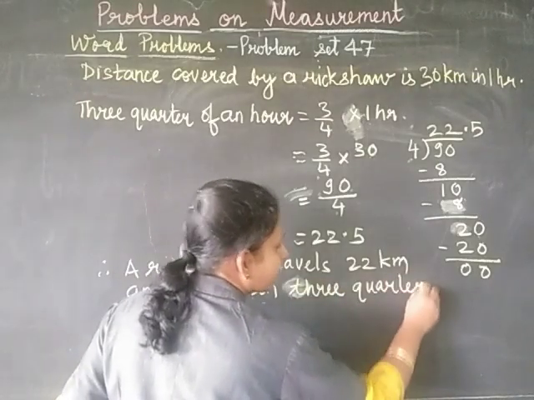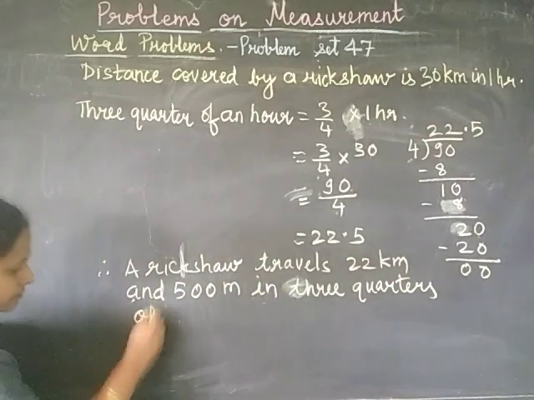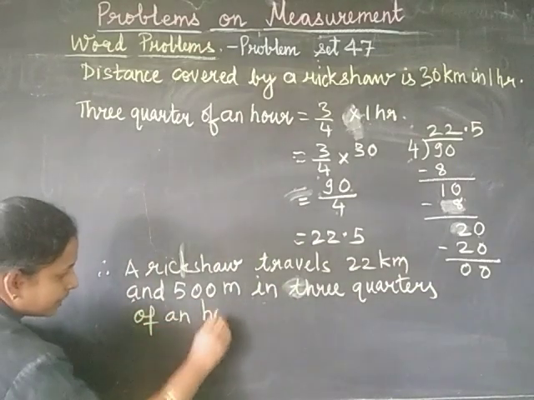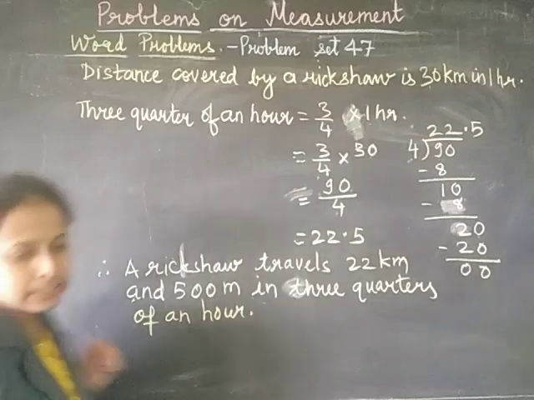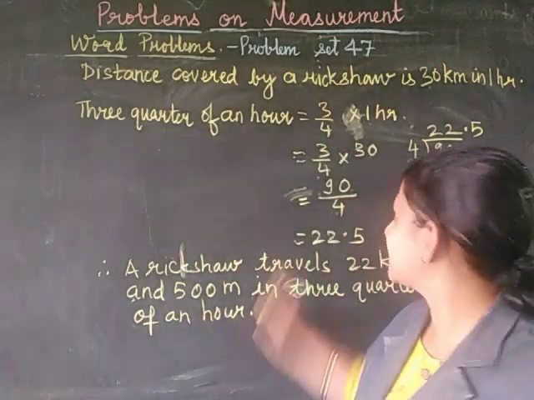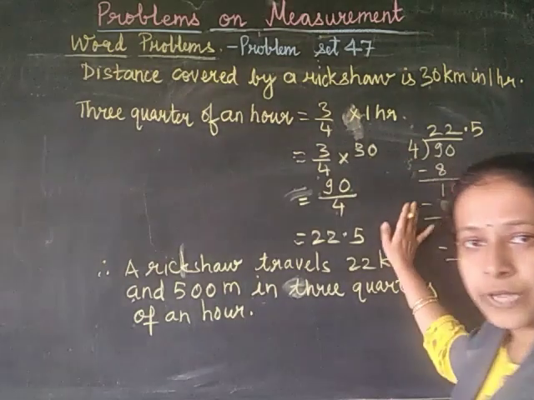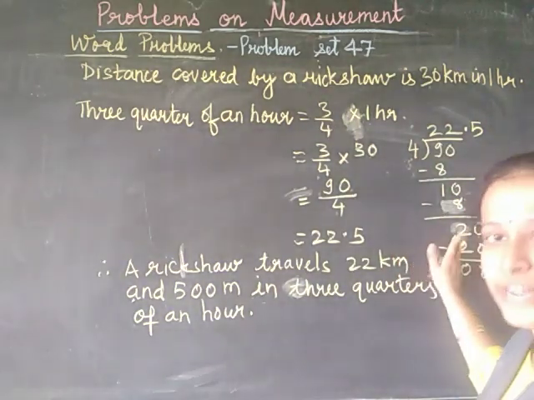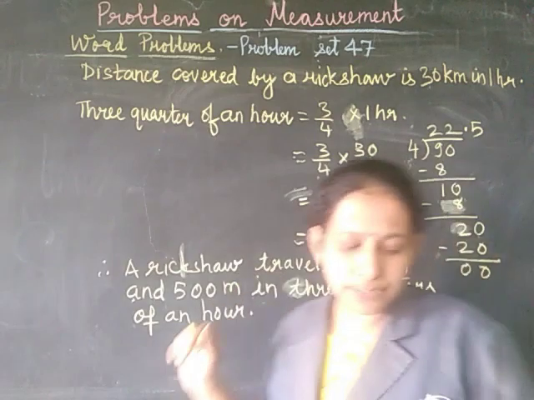Three quarters of an hour. Okay, so this is regarding the 7th problem. Very easy, right? Very easy it is. The only thing you need to know is that we have to practice division. Fine. So this is how you can solve the 7th one.